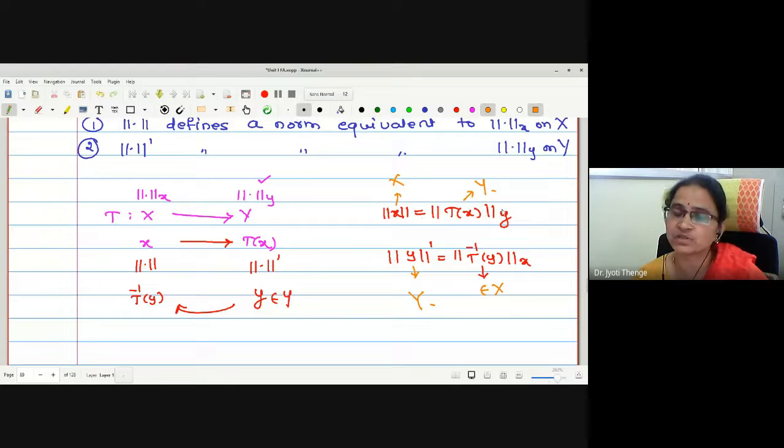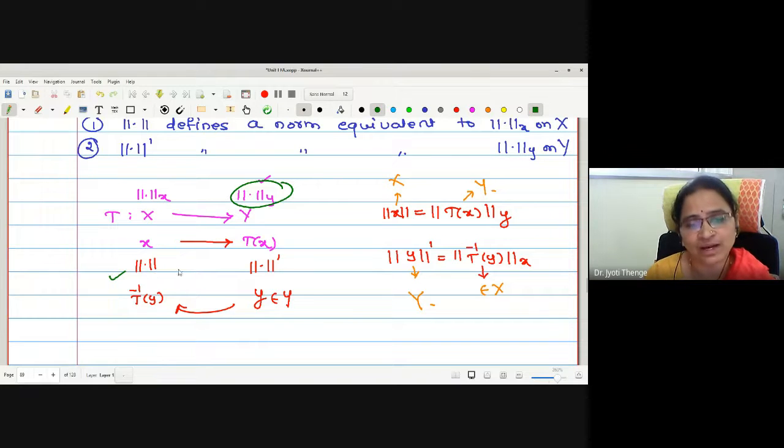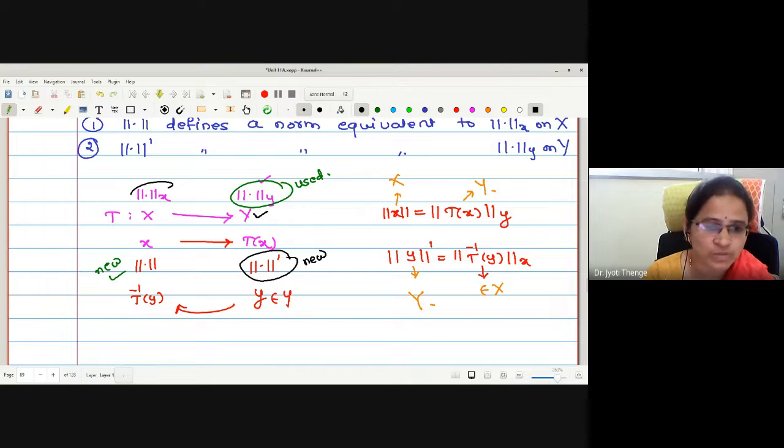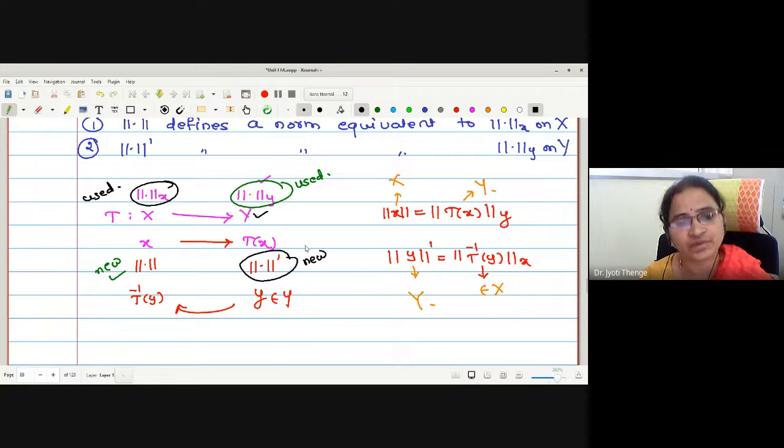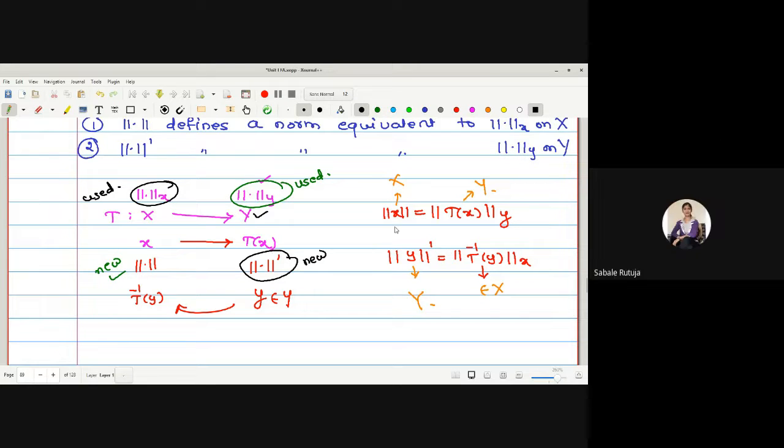Norm dash is defined as norm y of T of x. While defining this new norm on X, this norm is used. Similarly, while defining this new norm on the space Y, this norm is used. Is everyone getting me?